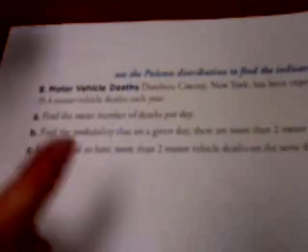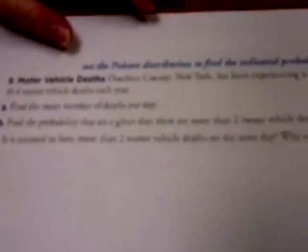In this case, again, I'm just telling you this is a Poisson distribution. What it says is you're looking at motor vehicle deaths. It says in Dutchess County, New York, they have experienced a mean of 35.4 motor vehicle deaths in each year. Okay, each year. That is the mean over the time period of a year. Now, one of the bad things about a Poisson distribution is the mean changes based on the time interval, so you have to first make sure you look at that.